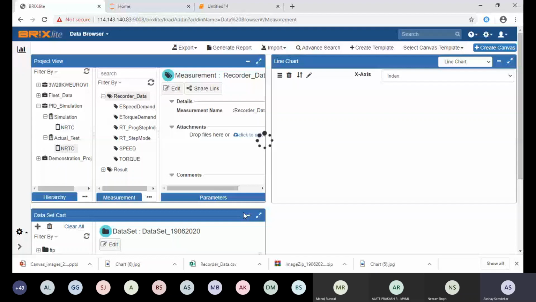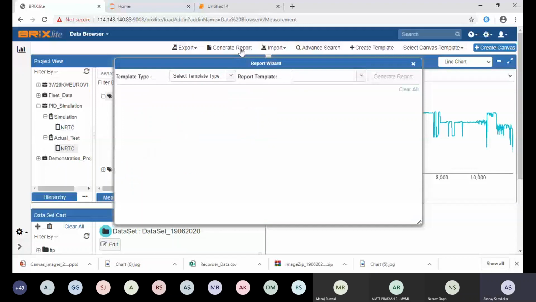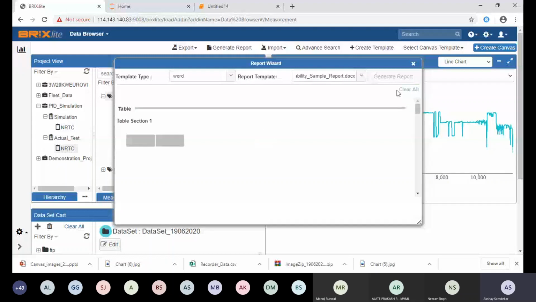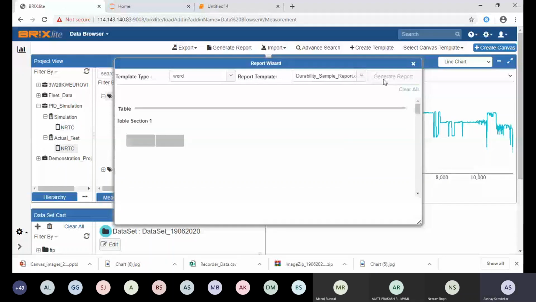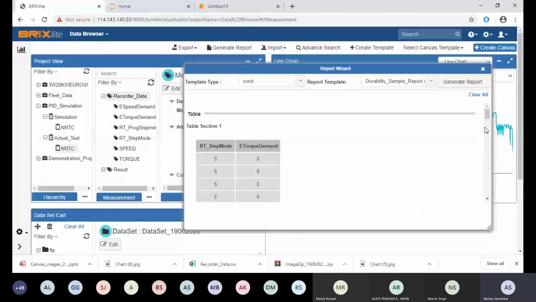Another one is that I can see the report. Word, PowerPoint and Excel reports we support, and we already have one template. The report template contains a graphical part and some tables. The application detects from the Word file how many tables and how many charts there are. So what you need to do is just drag and drop here whatever information you want for a particular table. Suppose you want some chart in your report, you can drop it in the chart area.